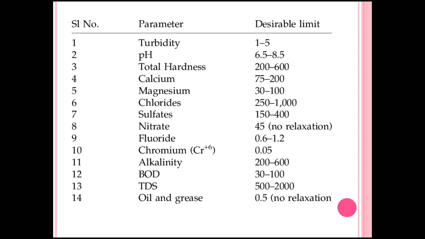0.05. Then alkalinity 200 to 600, which is equal to total hardness. Biological oxygen demand 30 to 100. TDS 500 to 2000. And oil and grease 0.5. These are the permissible limits given by WHO or the Indian standards.